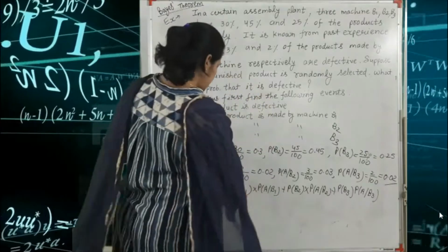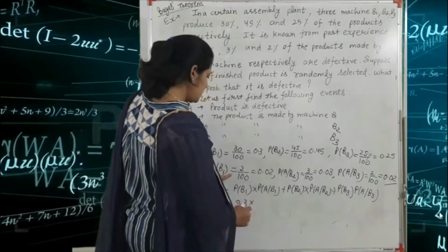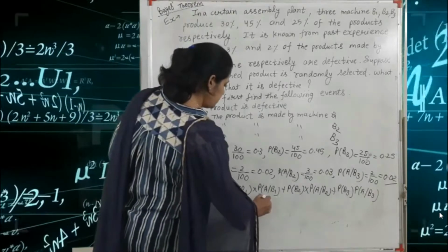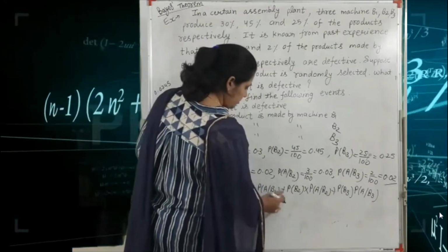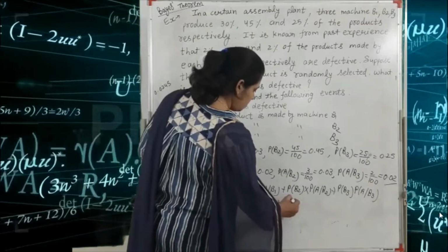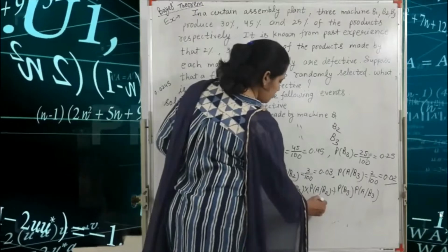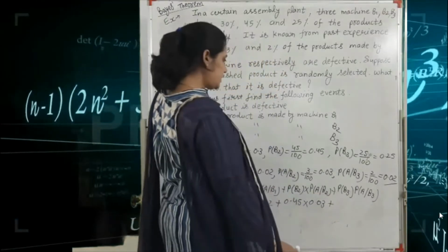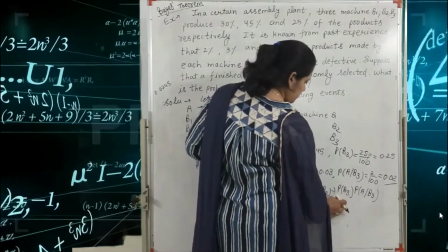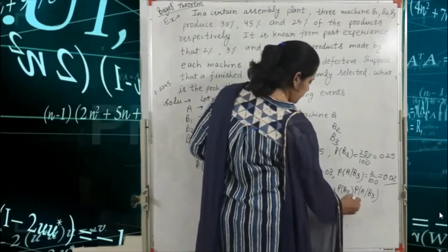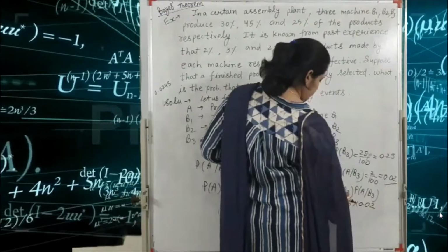Okay, so put all these values. Probability of B1 is 0.3 into A slash B1 0.02, plus probability of B2, which is 0.45, into A slash B2, 0.03, plus probability of B3, that means 0.25 into A slash B3, 0.02.